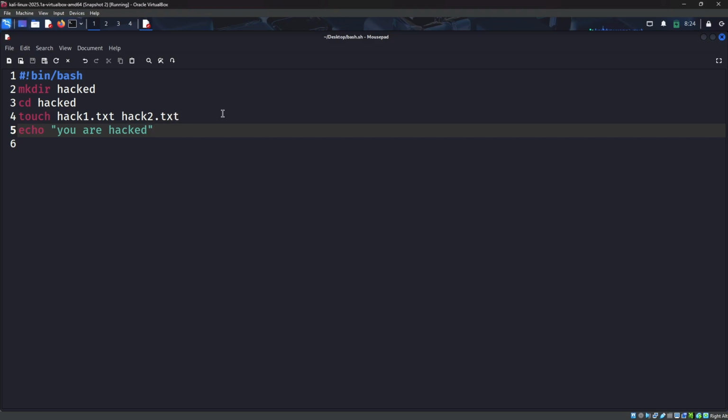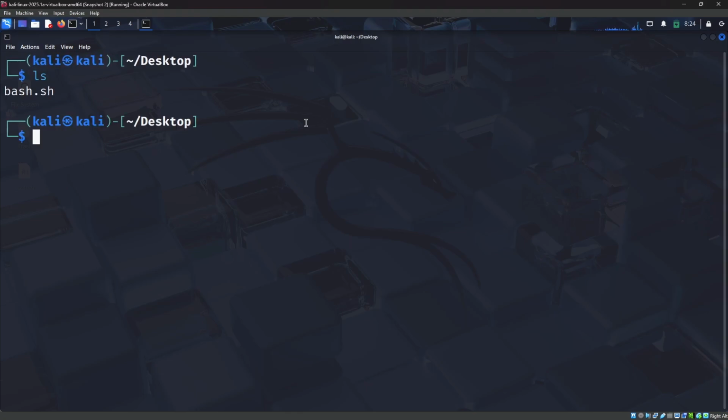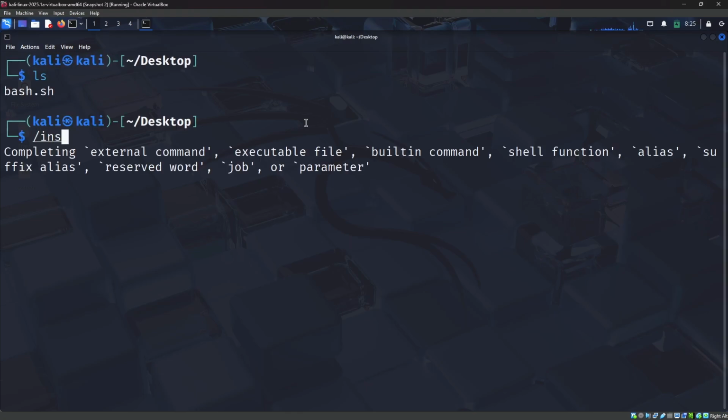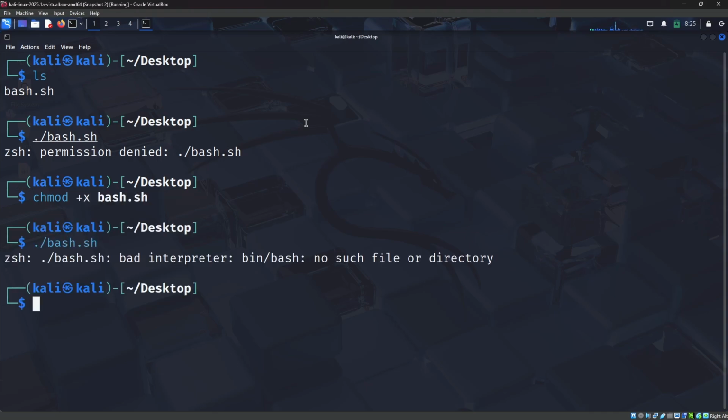I'm saving this, so let me explain what will happen. It will first create a hacked directory and move into it. The touch command is used to create a file. It will create hack1.txt and hack2.txt, and it will print you are hacked at the end. When somebody executes this, there is a worry: oh, did I get hacked? When you enter dot slash bash.sh, it will not work. You can also use chmod +x bash.sh to make it work. Let me clear the error.